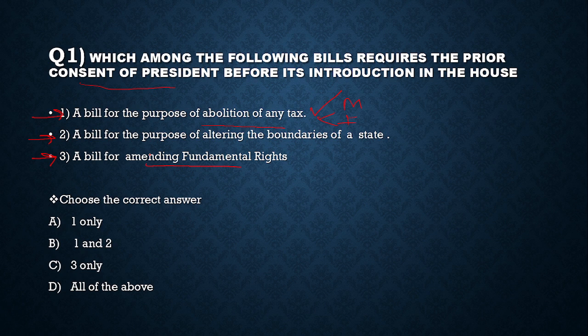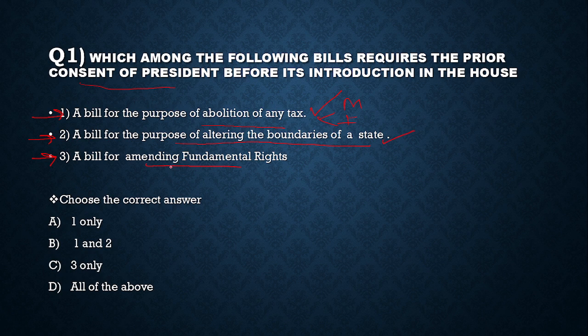Look at the second statement. A bill for the purpose of altering the boundaries of a state. Article 3 lays down that a bill contemplating changes to the boundaries of a state can be introduced in the Parliament only with the prior recommendation of the President, and before recommending the bill, the President has to refer the same to the state legislature concerned for expressing its views within a specific period. So, a bill for the purpose of altering the boundaries of a state requires the prior consent of the President. So, statement 2 is correct.